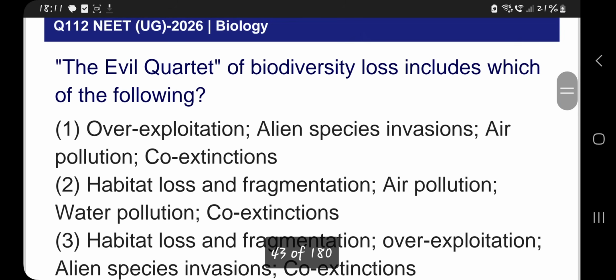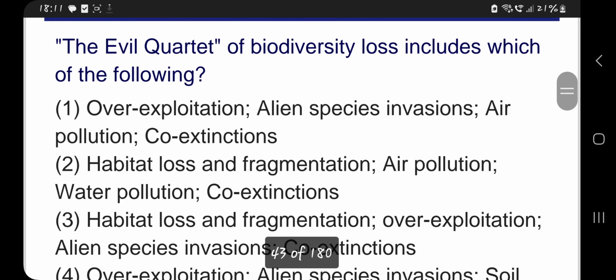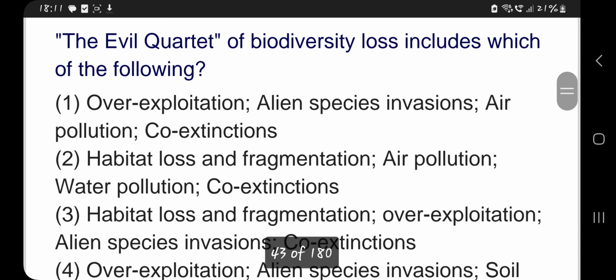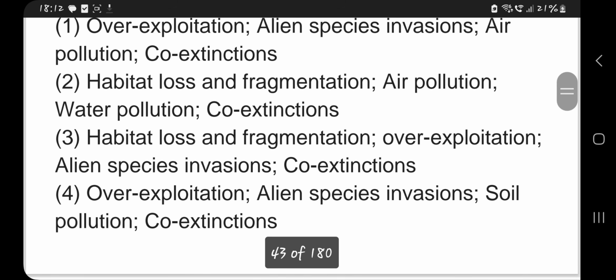The evil quartet of biodiversity loss includes which of the following? Habitat overexploitation, alien species invasion, air pollution, co-extinction. Habitat loss and fragmentation, overexploitation, alien species invasion, co-extinction.